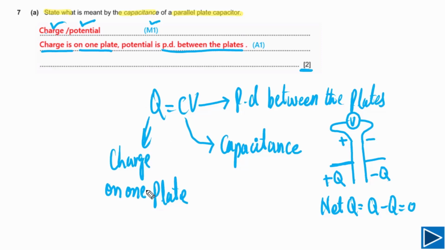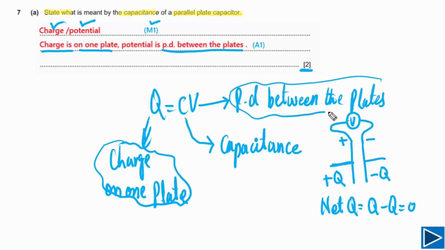As I have already explained, Q is the charge on one plate and V is the potential difference between the plates. From here, simply you can write down C is equal to Q over V, and then you need to explain what is Q, what is V. So Q is charge on one plate and V is potential difference between the plates.